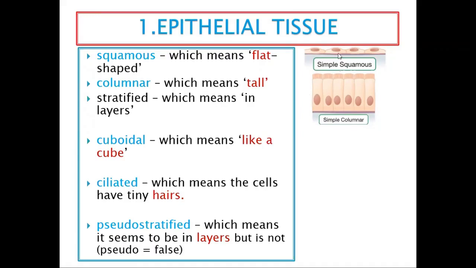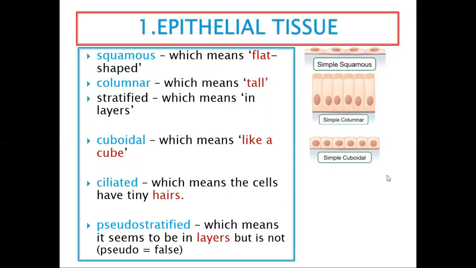So when you're identifying them, look at the shape. Is it simple or is it complex? If it is complex or it has many layers, then you talk about the layers. If it is having only one layer, then you talk about it being simple. Then when you talk about cube, they are like ice cubes. So it's cuboidal, like a cube. So look at the shape, then identify the shape, then that's it.